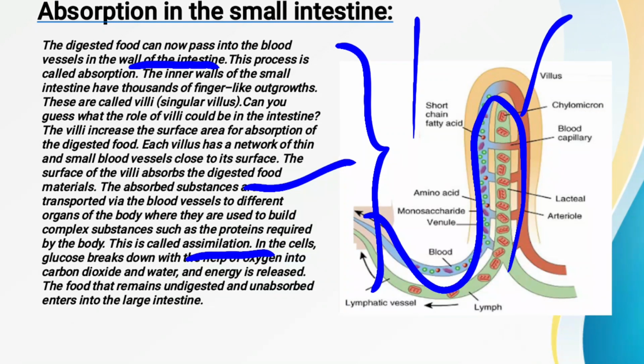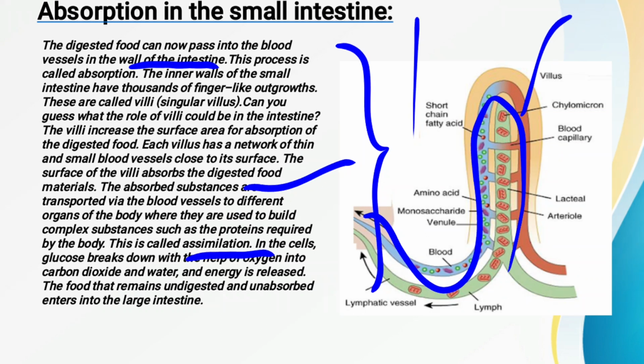Now this transportation of the food to the different organs with the help of the blood vessels is called what? That is called assimilation. And in the previous video we also read about assimilation in animal nutrition. So this is called assimilation.